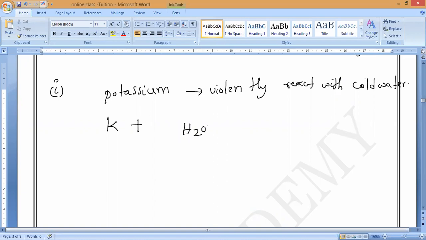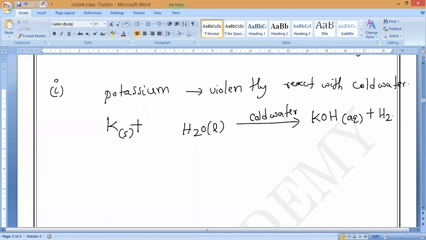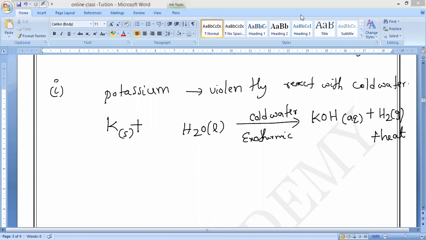K solid with water, H2O liquid, gives KOH, potassium hydroxide, in aqueous state, plus hydrogen gas, H2. Remember the states. This is an exothermic reaction, so heat will also be released. Plus heat. Please note it down. Make it more informative: if somebody reads your equation, they should understand everything.